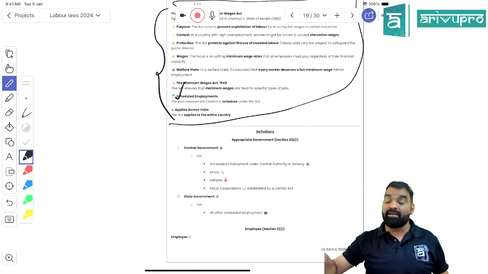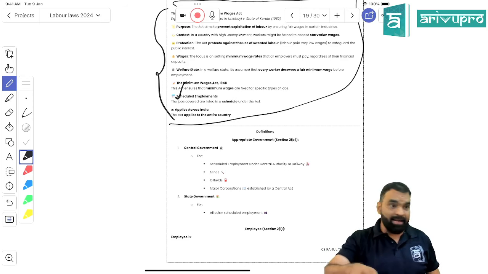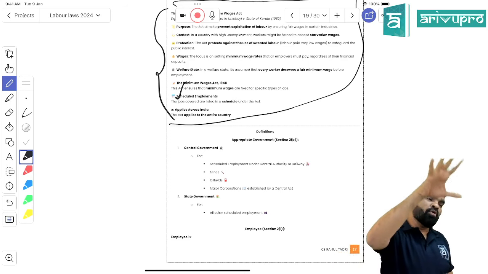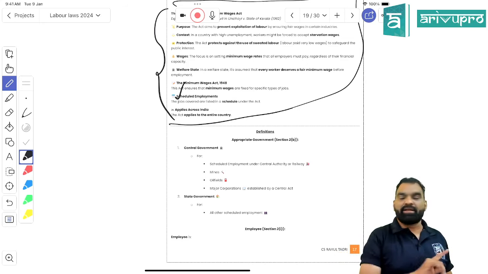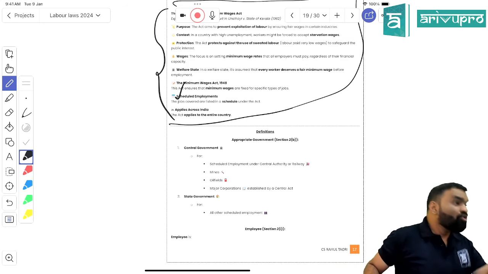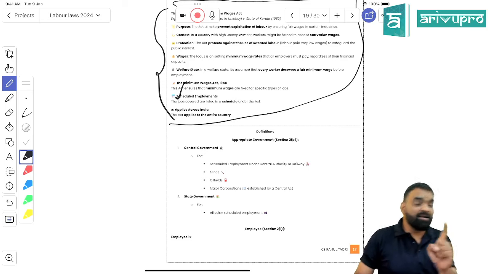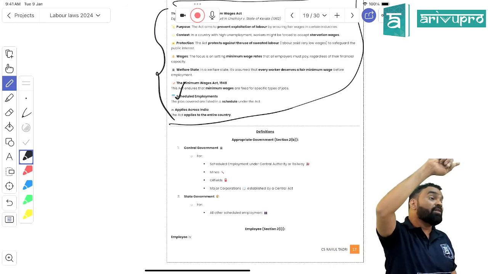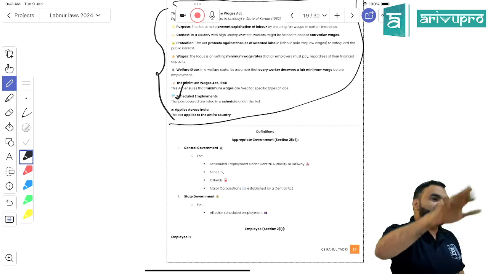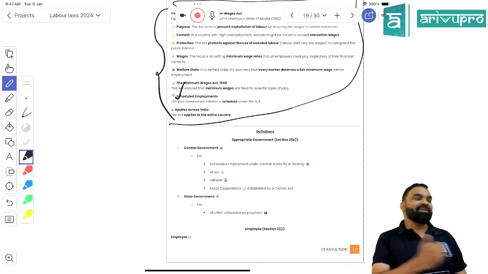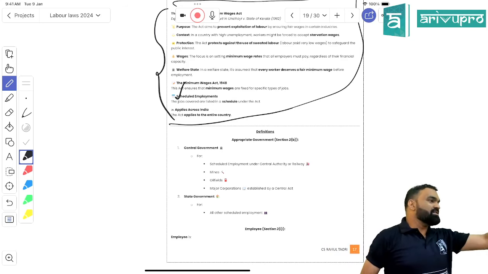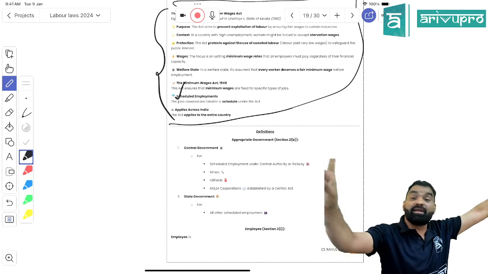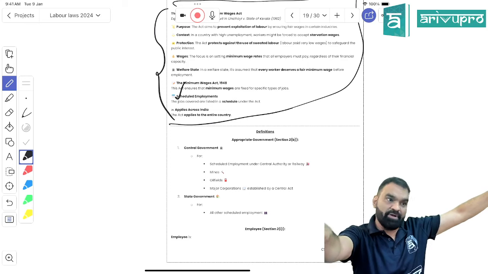And as imprisonment would be the permanent element of punishment under this act, can I say that if you commit something wrong under the Minimum Wages Act, it cannot be compoundable? Can I say that offenses under the Minimum Wages Act cannot be compoundable, whereas offenses under the Payment of Wages Act would be compoundable? Tell me the reason. The first reason is that there only a monetary penalty is applicable. Here imprisonment is applicable, and imprisonment cannot be compounded, right?